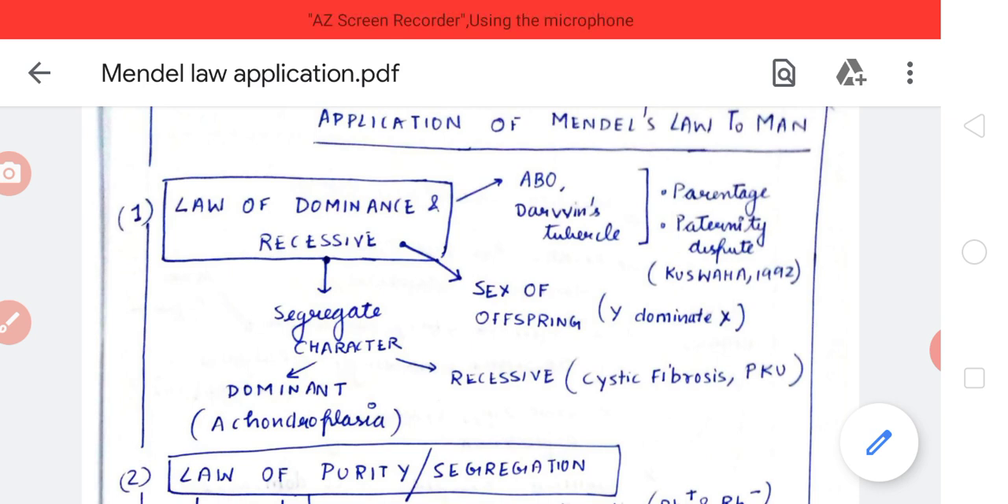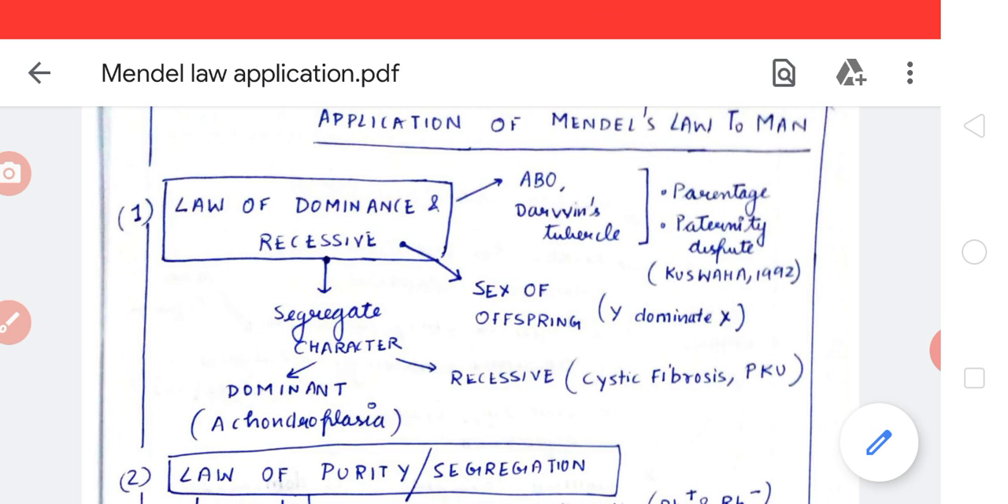Now how can we apply this? If the children have a blood group A, it cannot come from a blood group B parent. So in parentage determination, we can easily say who is not the father.